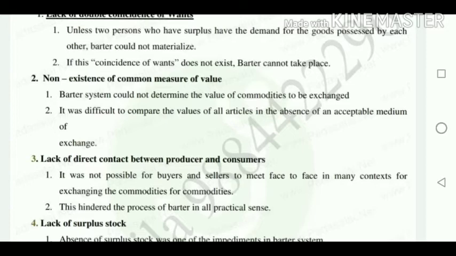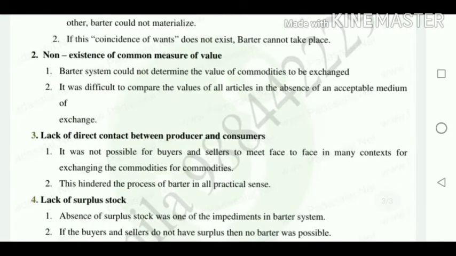It was difficult to compare the values of all articles in the absence of an acceptable medium of exchange. Nowadays we are using money as an acceptable medium of exchange. If you want anything, you may give money and purchase the things. But during that time there was no medium of exchange. Therefore it was not possible to value the commodities to be exchanged. This is non-existence of common measures of value.